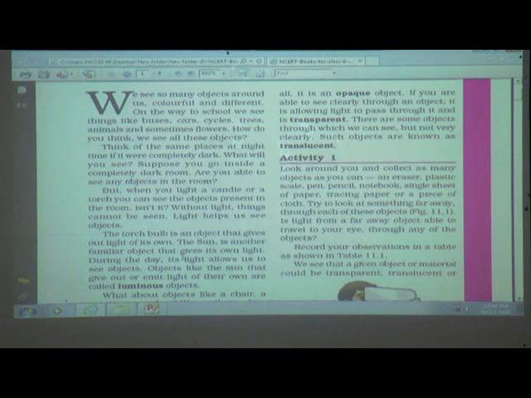During the day, its light allows us to see objects. Objects like the sun that give out or emit light of their own are called luminous objects. So students, this is the definition of luminous objects.